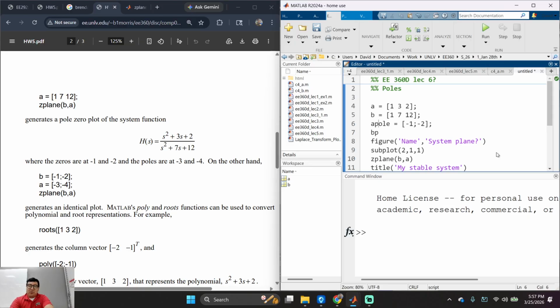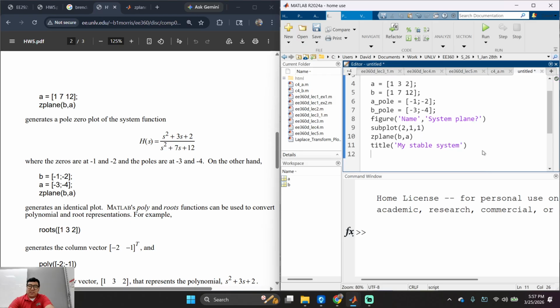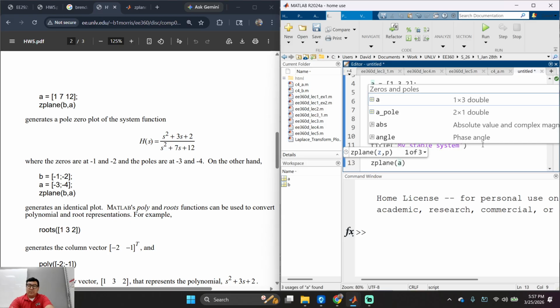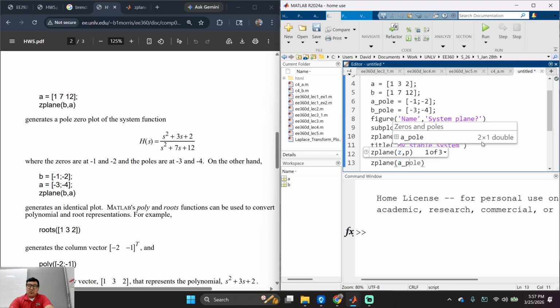Pole. A pole. I'm just going to type it. Okay, pole. Where's my poles at? It's at -3 and -4. Okay. What am I going to do here? Subplot 2, 1, 2. Z-plane A pole. B pole.